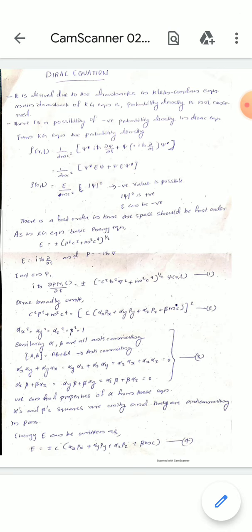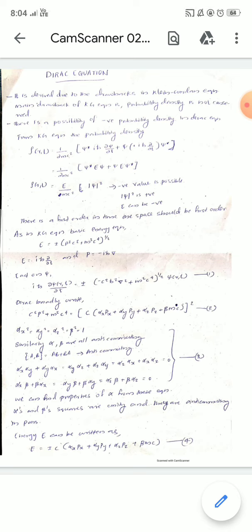And also there is a possibility of negative probability density, which can be proved from the Klein-Gordon equation: the probability density rho of r, t equal to 1 by 2mc square, psi star iħ ∂psi/∂t plus psi into iħ ∂/∂t psi star.